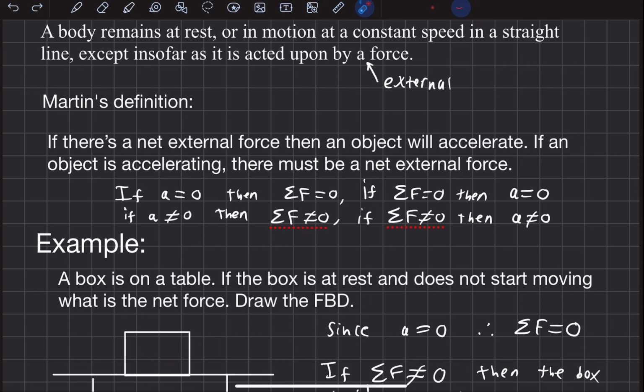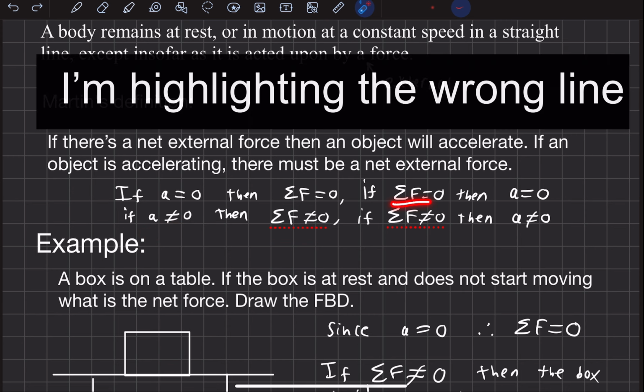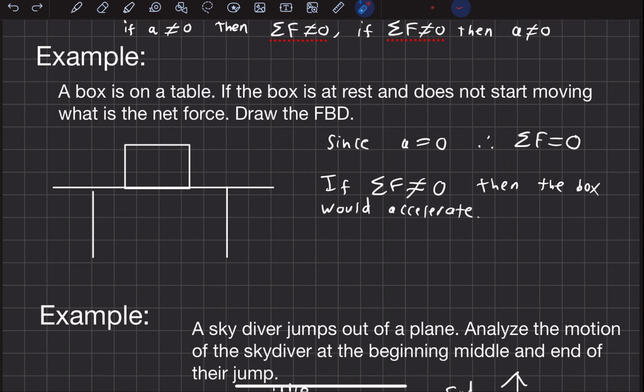Acceleration doesn't cause net force, but it is true that you could say, if something is not accelerating, then there must be no net force. And if something is accelerating, so that's in the case of if acceleration is not 0, then there must be a net force. So the sum of all forces must not equal 0. And you could also say it the other way around. If you happen to know that there's a net force, then you will know with 100% assurance that the object must accelerate.